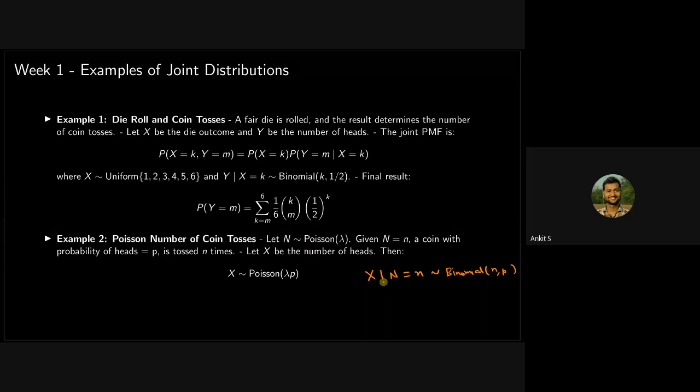You know x is representing a specific outcome, this is a conditional probability, right? But what is the distribution of x? X will follow a Poisson distribution with lambda times p. If it is a fair coin, then it will be Poisson of lambda by 2. I told you that I will point out the important things.